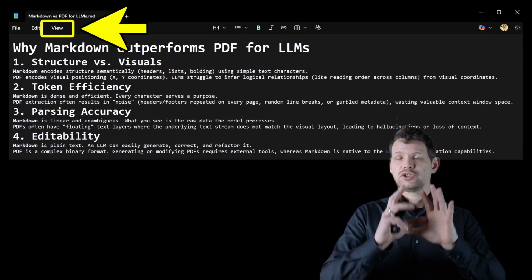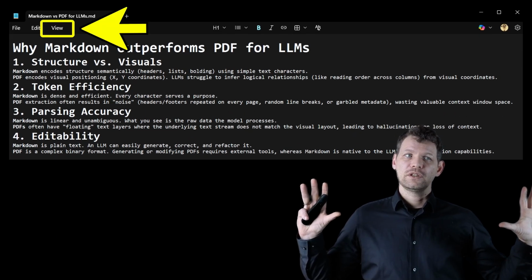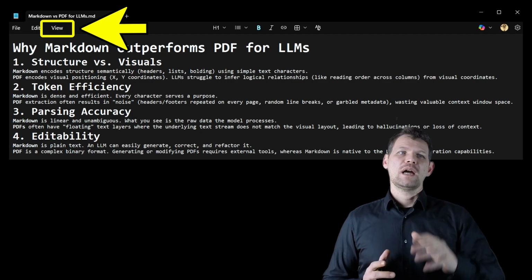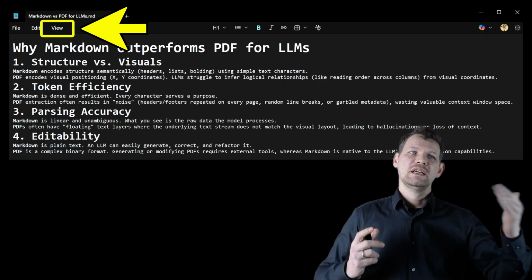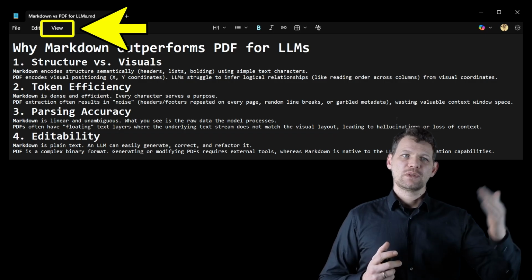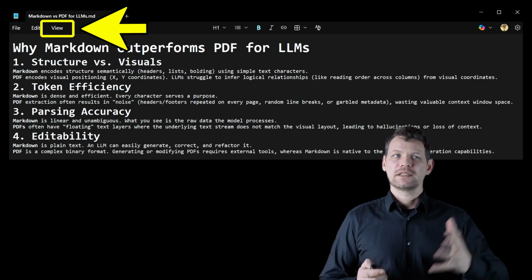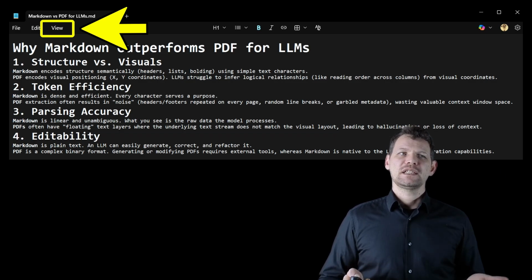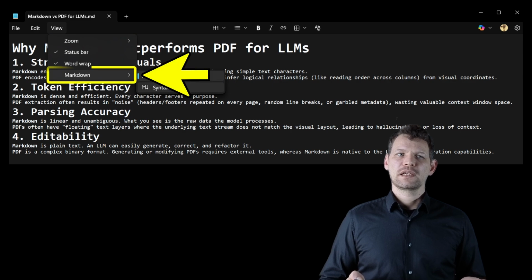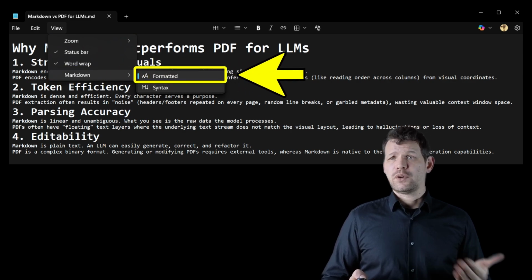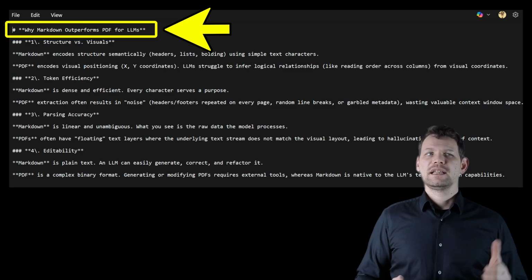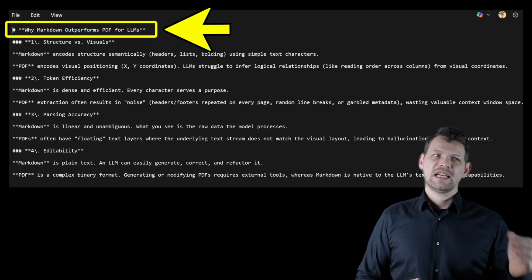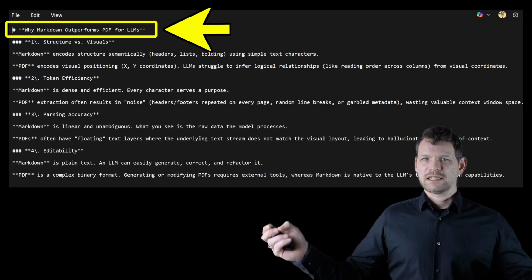Edit in Notepad actually shows us what it looks like. So we see here, we have why Markdown outperforms PDFs for large language models, much bigger than structure versus visuals. And we have the 1, 2, 3, 4, and the different things, right? Inside Notepad, we can click View, and we can click Markdown, and then we have it formatted now. We can click the syntax instead, and now we can see that the headline is clearly marked. It's a hashtag, and 2 stars at the end.